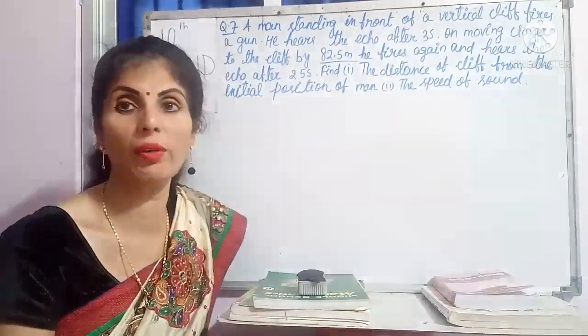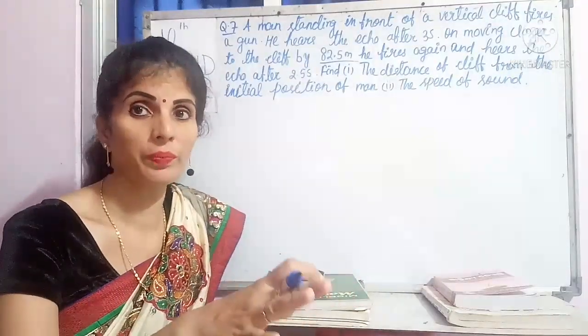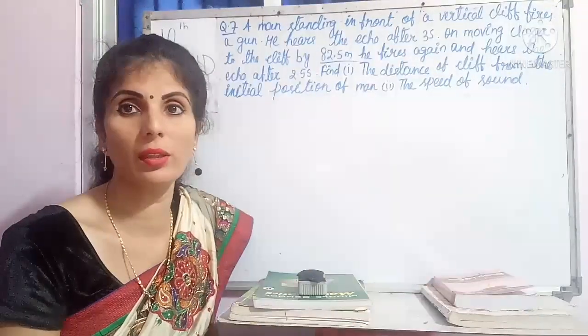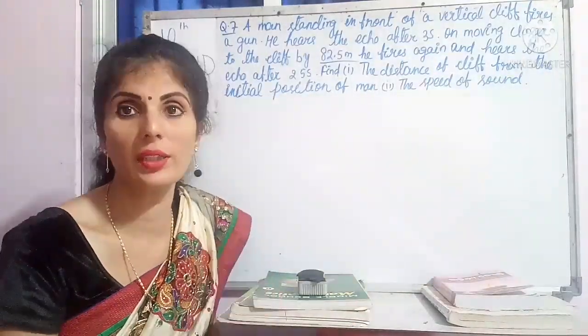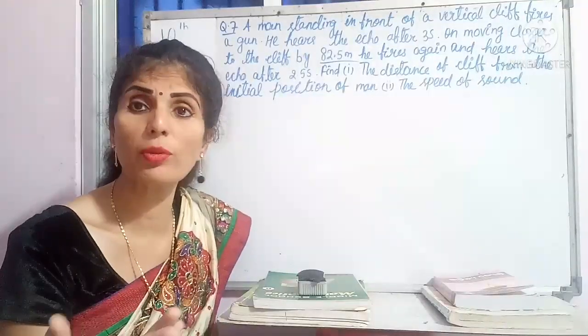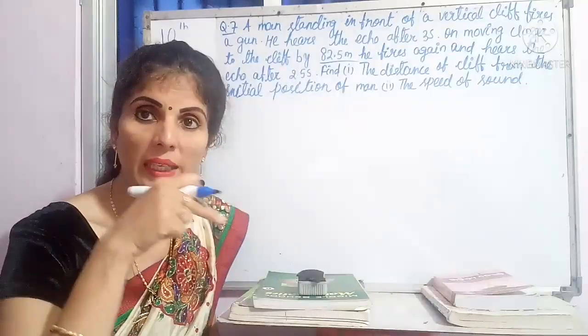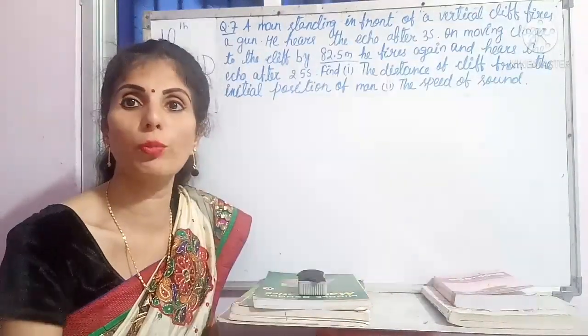Suppose I want to give an example. Suppose the main distance is 100 meter. Suppose the man came closer by 82.5 meter. Now you just calculate what is the new distance. Yes, you have to subtract it. The total distance is 100 meter, the man came closer, and the new distance means 100 minus 82.5.